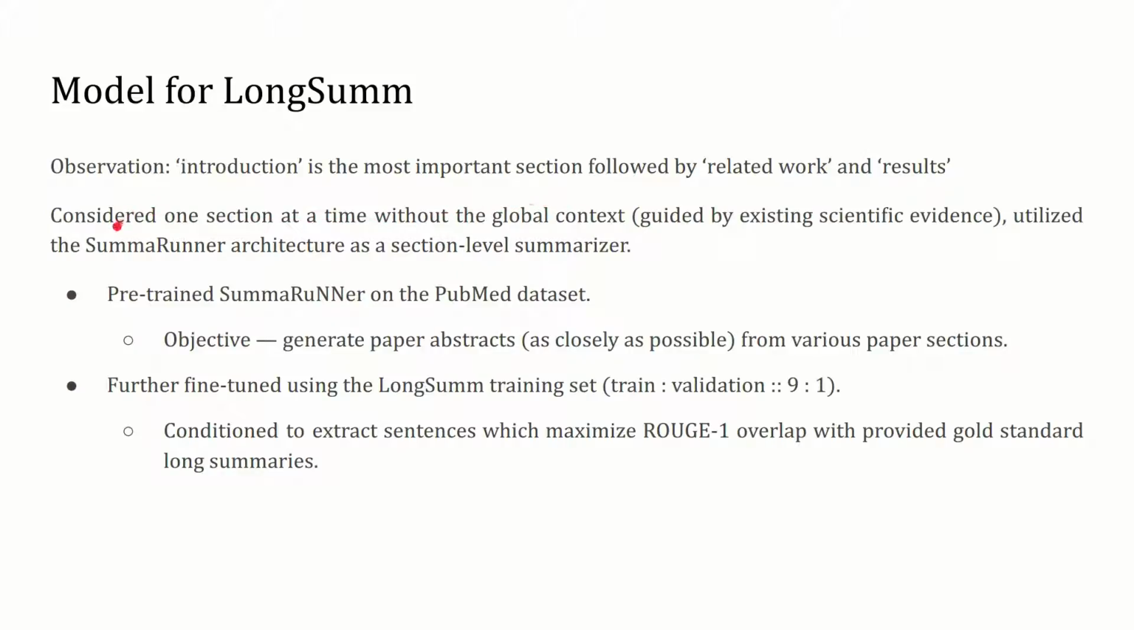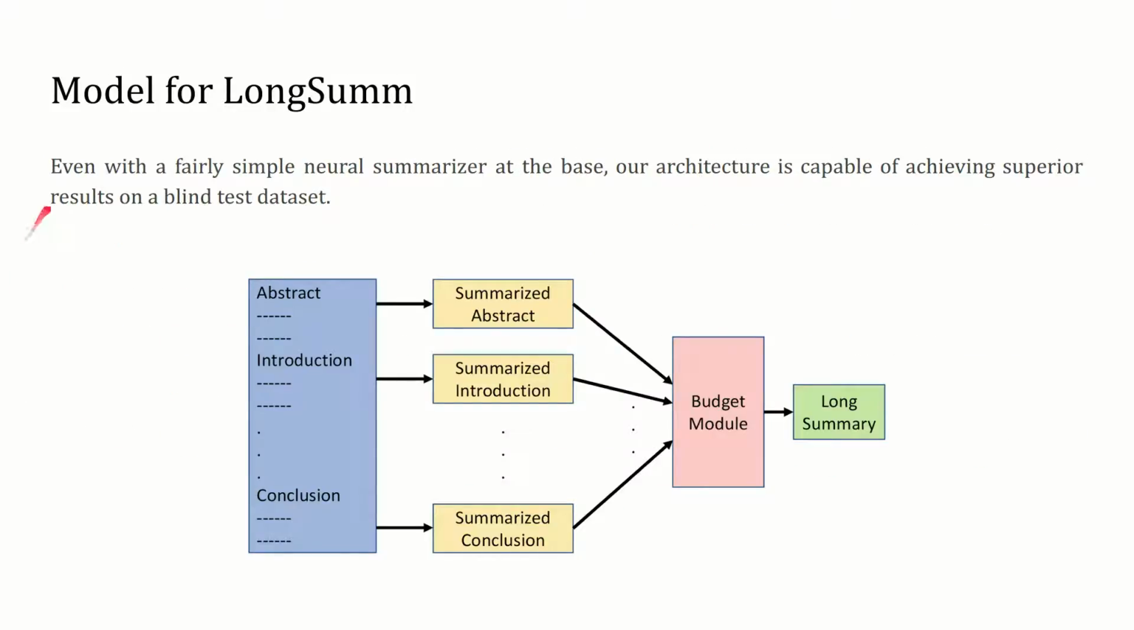Based on existing evidence, we considered each paper section individually without the global context. We pre-trained the SummaRuNNer architecture on the PubMed dataset to mimic paper abstracts as closely as possible from all possible paper sections. This model was trained further on the long summarization dataset. The objective was updated to extract sentences, maximizing the ROUGE-1 score between the paper sections and available long summaries. Our experiments show that even with a relatively simple neural summarizer at the base, the pipeline can produce state-of-the-art results on a blind test dataset.